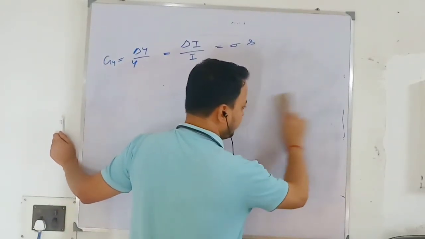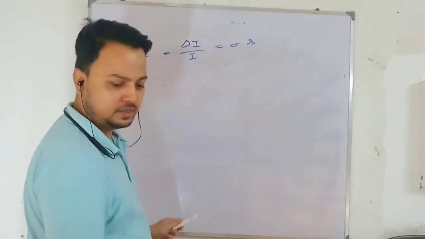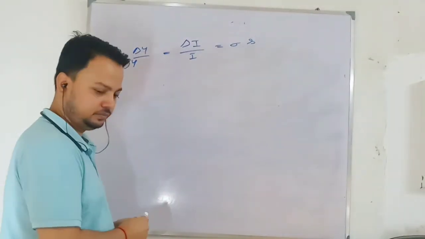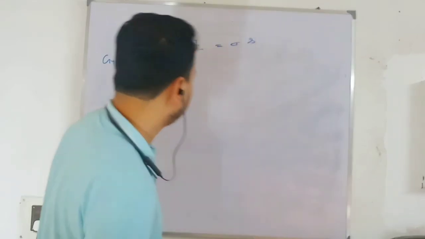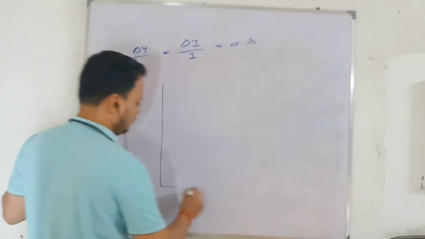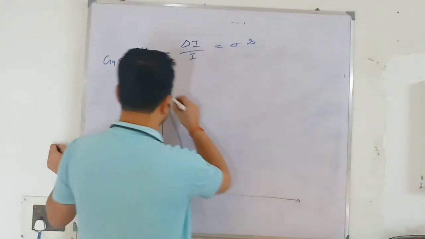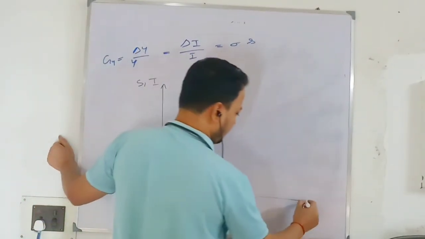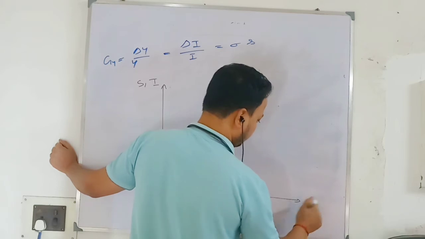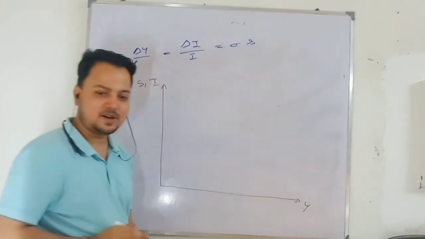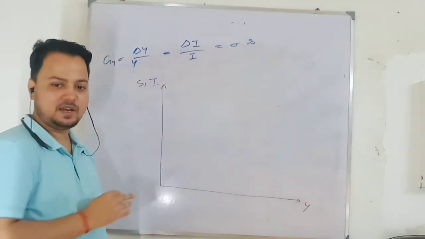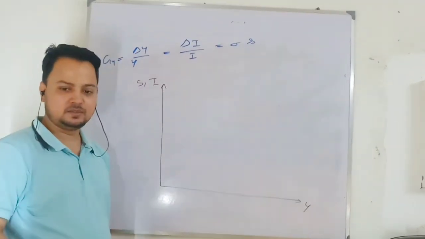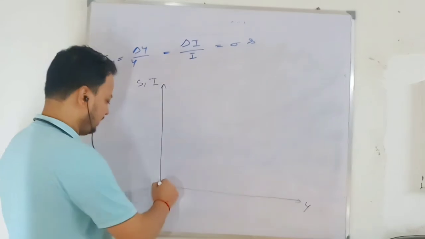So now I am going to explain the process of growth. In the Harrod model I have done it, and now in the Solow model I am doing it. Here I write saving, here I write investment, here I write income. Why? I just want you to ask questions. When I did the Harrod graph, nobody asked why I had taken investment from this side. Nobody asks. Let's see how you understand.